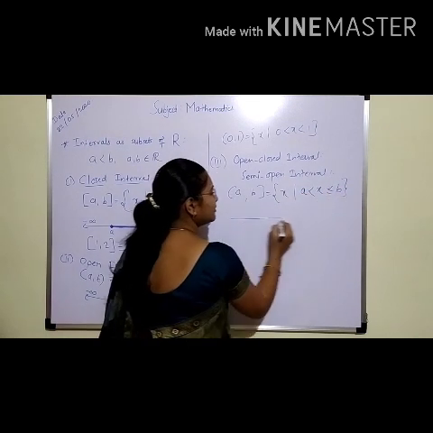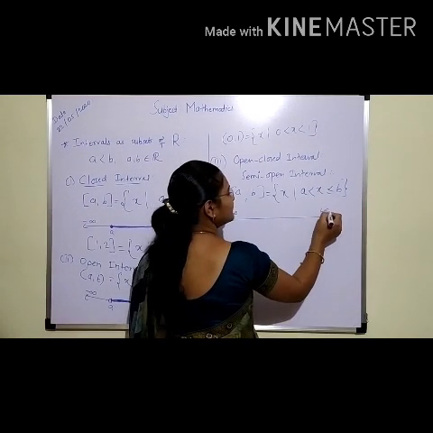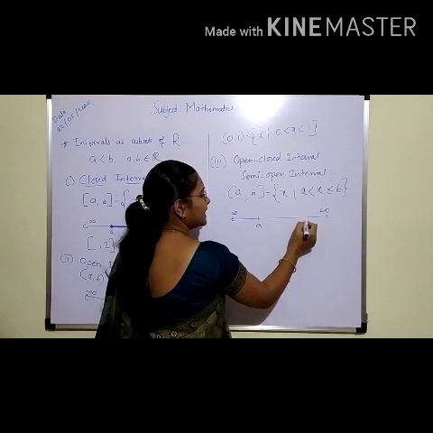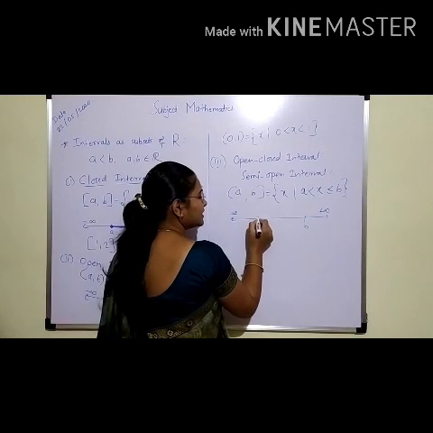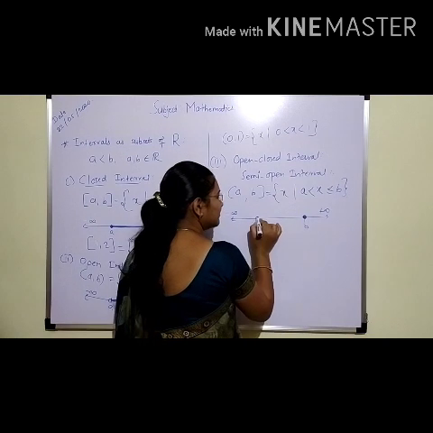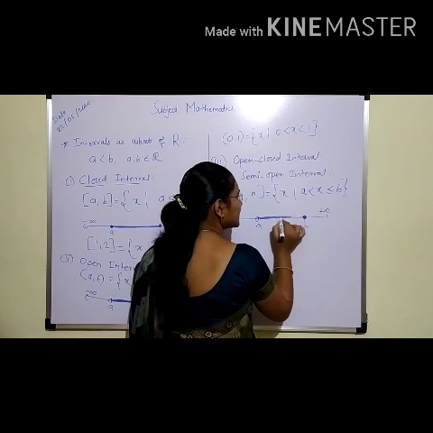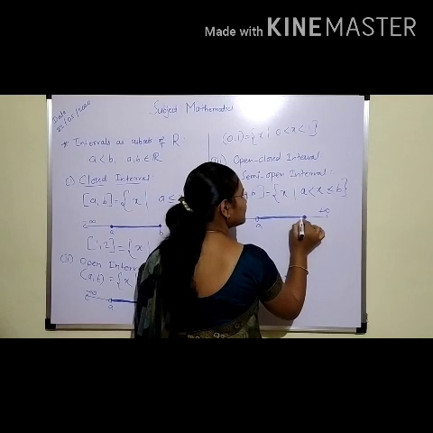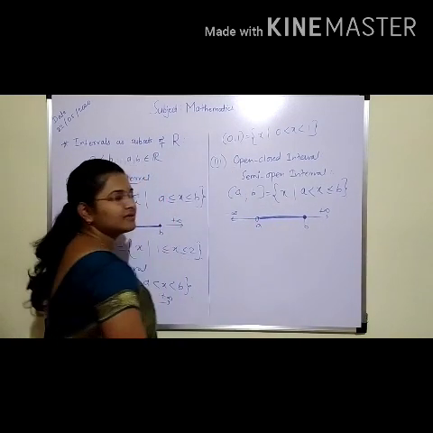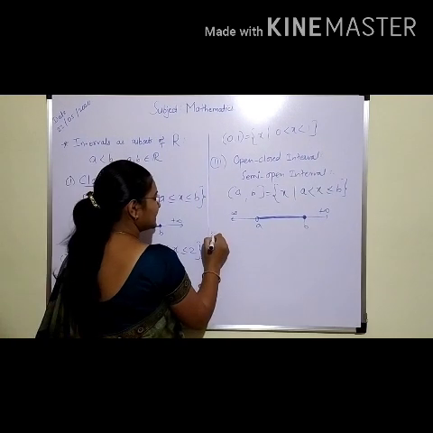Now students, if we draw the real number line, minus infinity, plus infinity, a, b, here we will not consider this point a but we will consider the point b in the interval. These all points are the members for the open close interval. Understood? Now the next and last interval, that is the closed open interval.